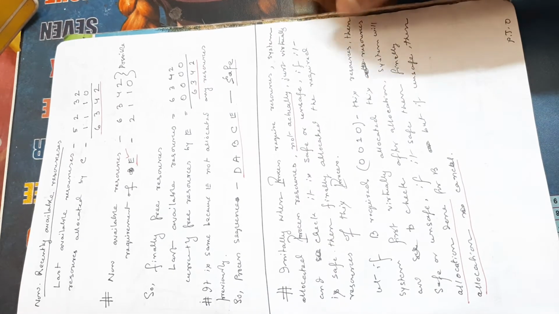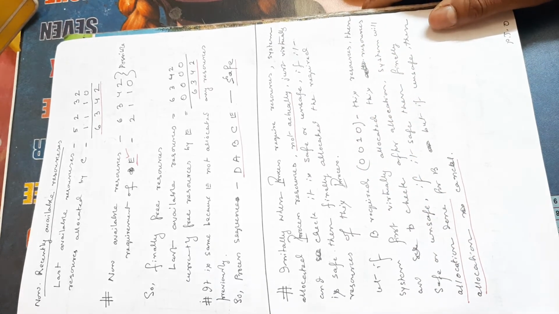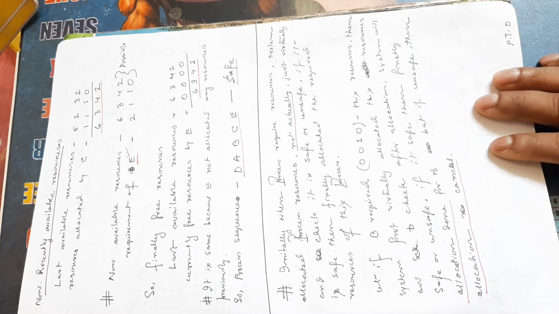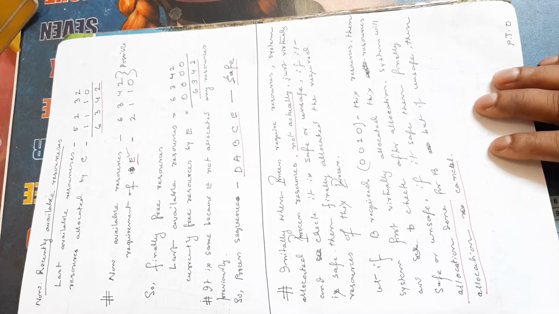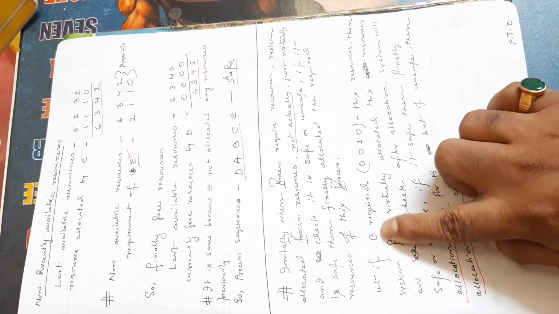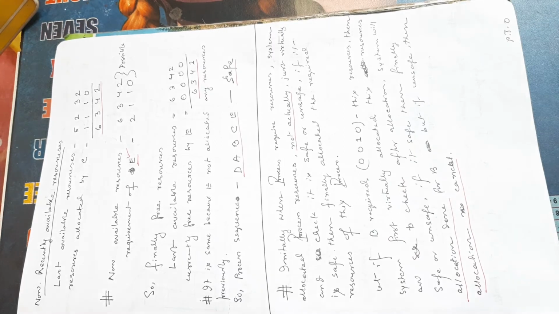Please open the previous matrix, because we are taking the same example here. In terms of the previous matrix, we have the 5 processes A, B, C, D. In exactly this situation, what is given right now in your matrix in the previous example, B requires 0010.